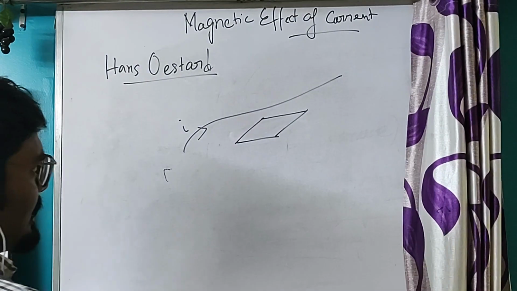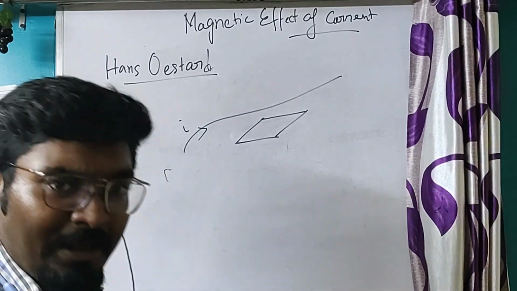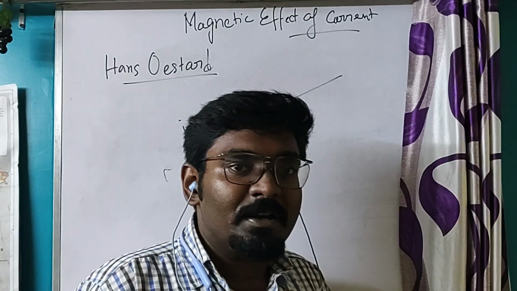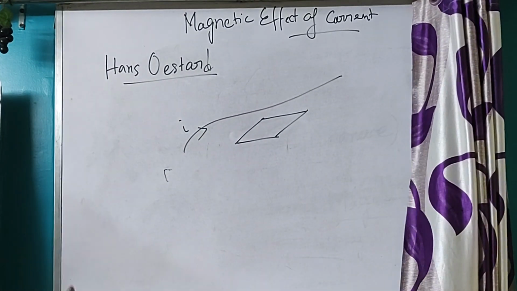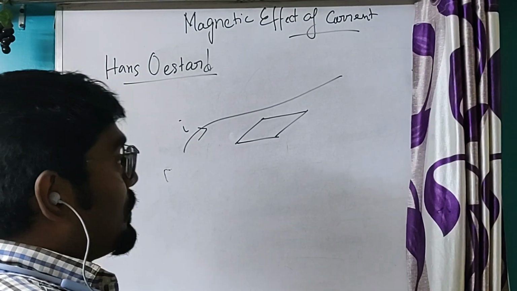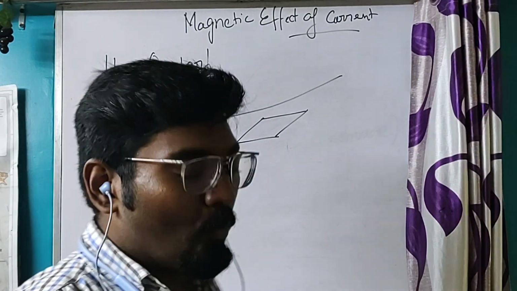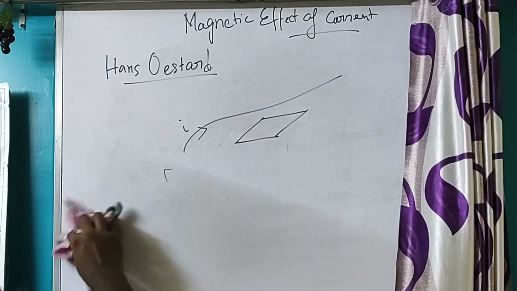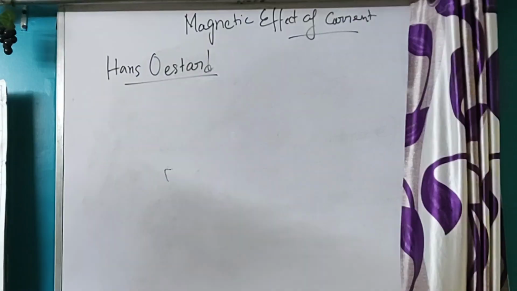Actually, this is a magnet, and a magnet can be influenced by a magnetic field only. So from this experiment, the scientist Oersted discovered that this current carrying conductor will produce a magnetic field. We will discuss this experiment later.